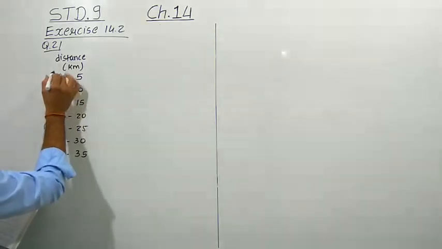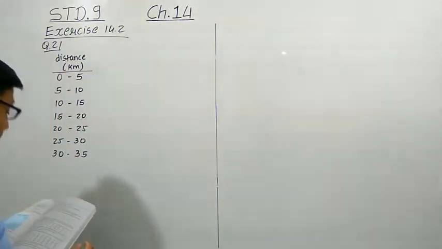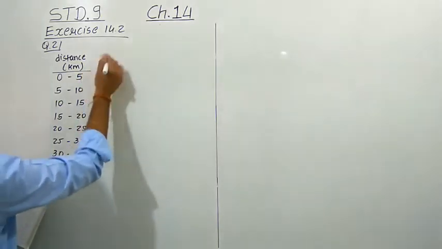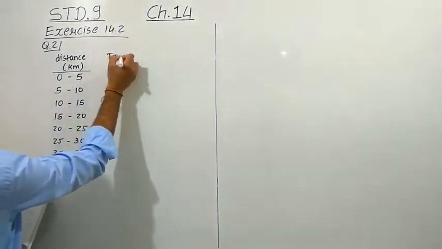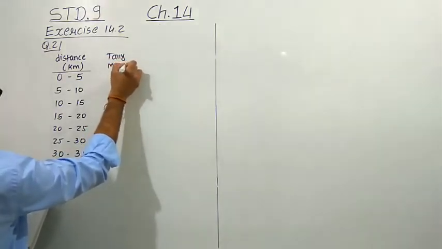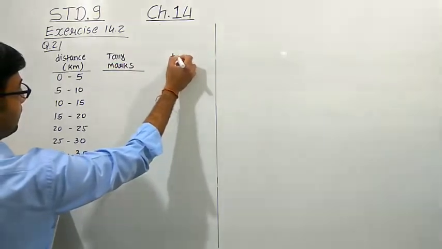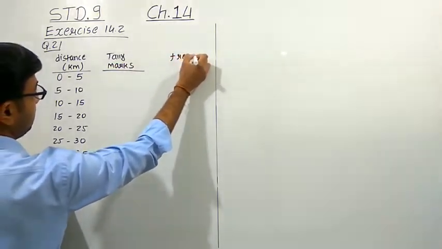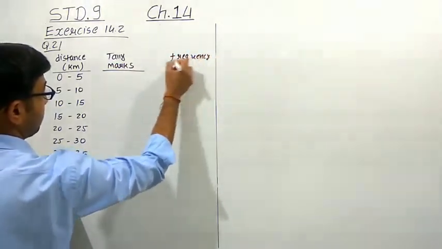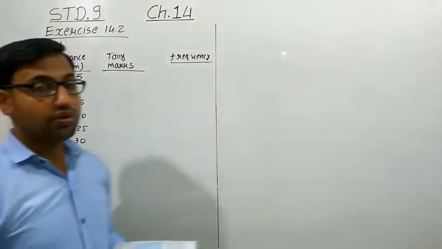This is the first column we have made, that is the distance. Now we can use the tally marks, and here we can write the frequency. According to the tally marks, we have to put down the values.